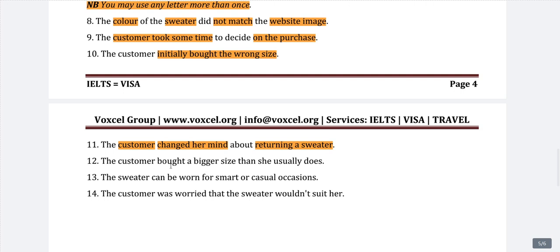The customer bought a bigger size than she usually does. If you see these two questions, they have quite similar information, but here they are saying initially bought the wrong size, meaning after that she may have changed that size. Here they are saying she bought a bigger size than she usually does. Maybe this is on purpose.